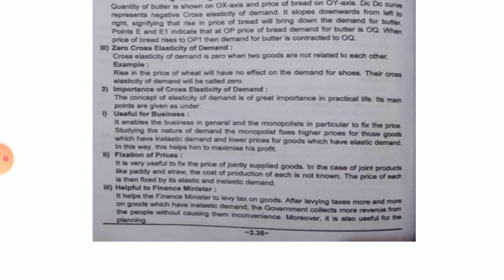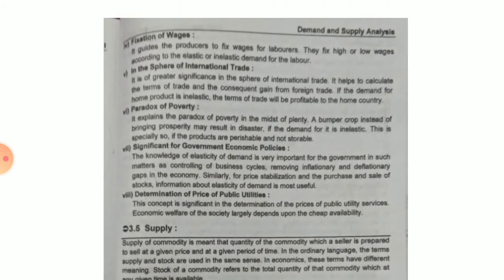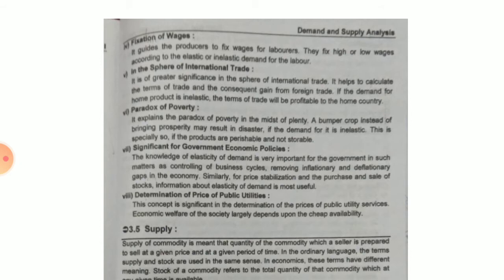Next, it is also helpful for the finance minister. How? Because it will help to levy tax on goods. After levying taxes on goods that have inelastic demand, the government collects revenue from the people without causing them inconvenience. So this is useful for planning also. Next is fixation of wages. Even wages can be fixed with the help of cross elasticity of demand, because it guides the producer to fix the wage of the labor. They will be fixed high or low according to the elastic and inelastic demand for the labor.